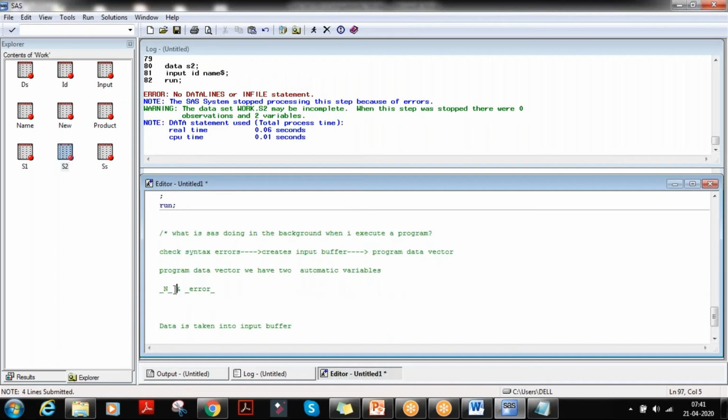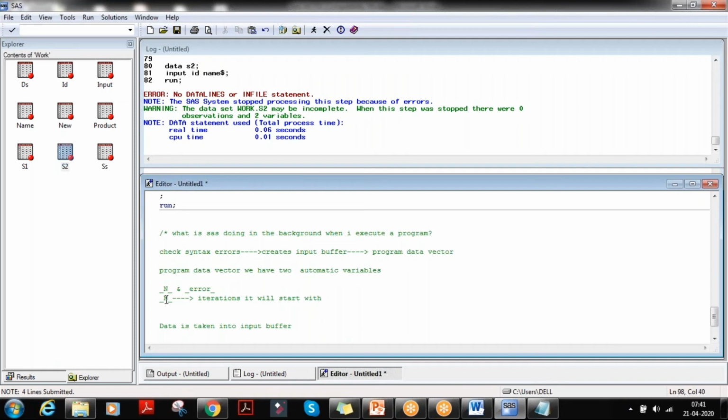So what is _N_? _N_ is the number of iterations, and it will start with 1.